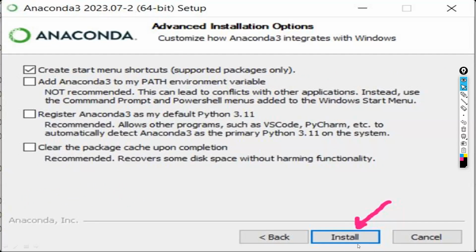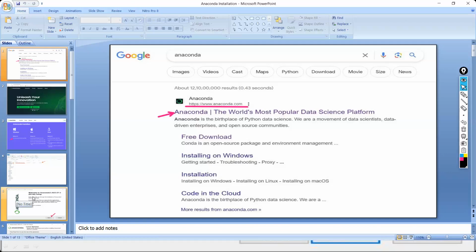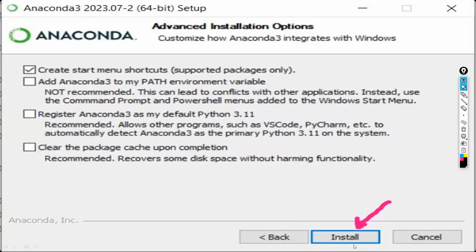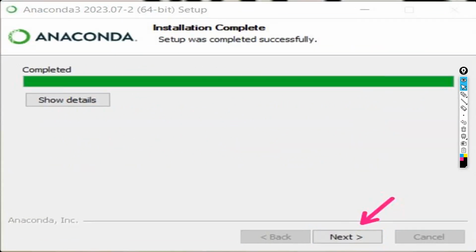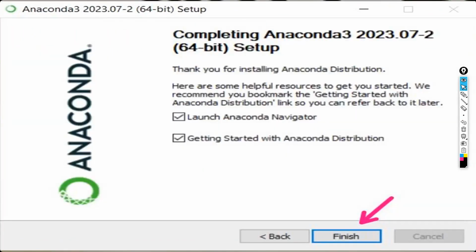And simply click on the install. Here no need to make any tick marks. Whatever it is showing, leave as it is. Your work is just click on the install and go to the next. So it will start installing. And once installation is completed, next, again, finish. So your part is only down below this.